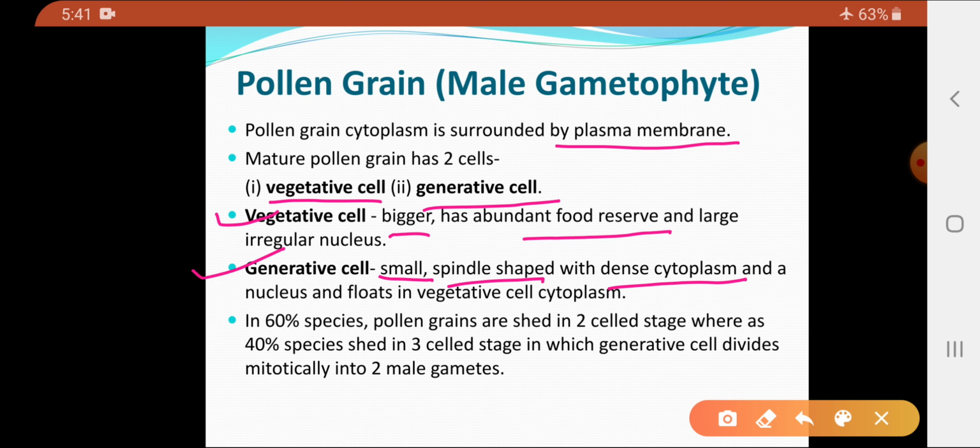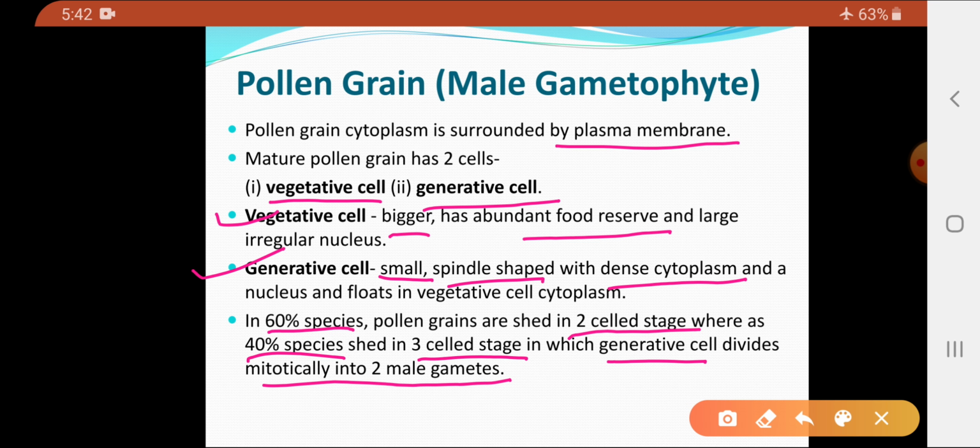Now we know that pollen grains have to be liberated. So in 40% of the species, the pollen grains are liberated at the two cell stage. That is, they are liberated when they consist of the vegetative cell and the generative cell. Whereas in the remaining 60% of the species, the pollen grains are liberated at a three cell stage. That is, a stage where the generative cell divides mitotically to form the two male gametes. So the three cells are two male gametes along with the vegetative cell.